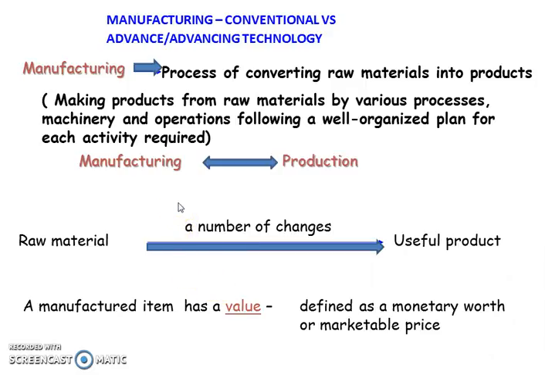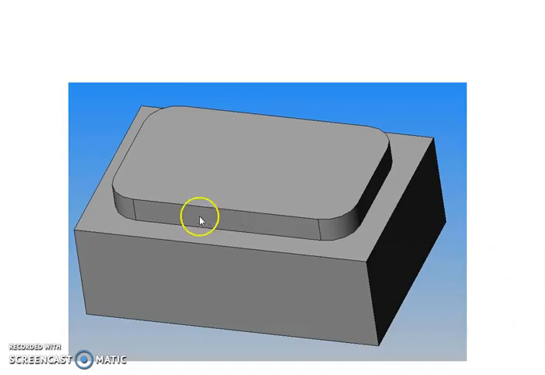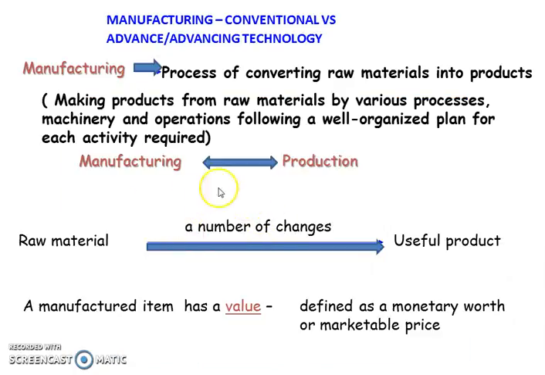A product is conceived which has a certain value to it, where a raw material is converted into a useful product. It involves a large number of changes in between. Manufacturing is a bit related to production, but production and manufacturing have a slight difference. Manufacturing relates to pans, automobiles, planes, or whatever it may be. Production could be understood as the production of crops.